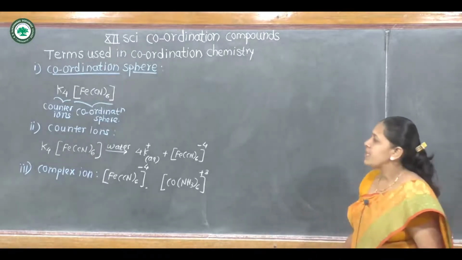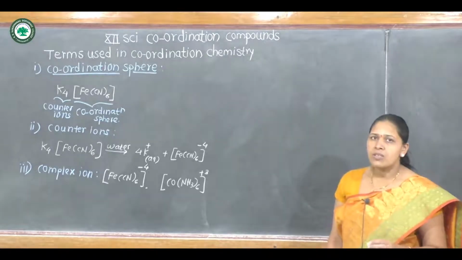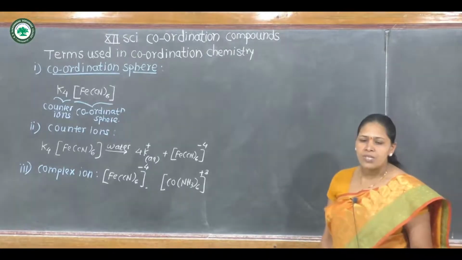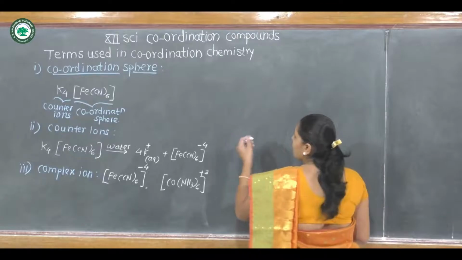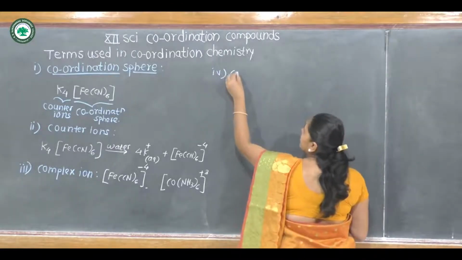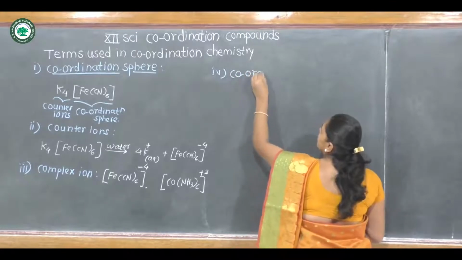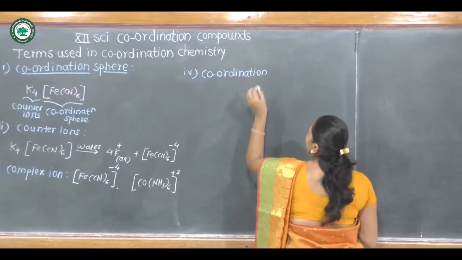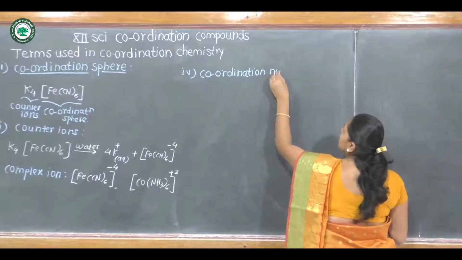Then what is meant by 4th term, which is very important? What is meant by coordination number of central metal ion? 4th term is coordination number.